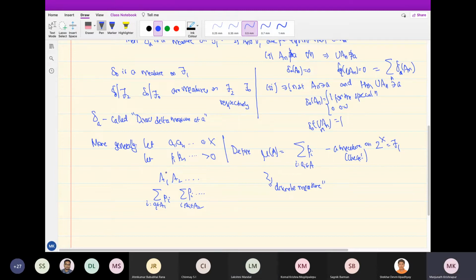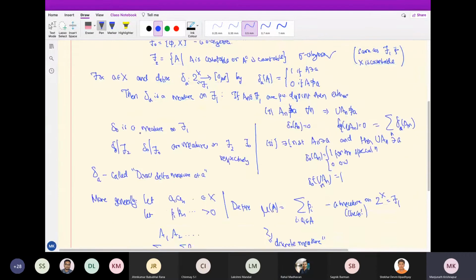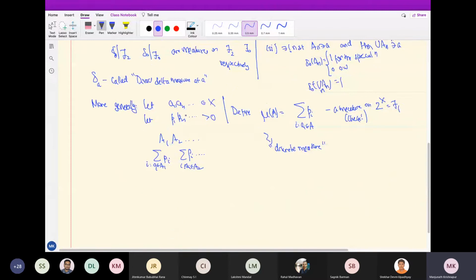Any other questions? Sir? In probability, we assume that the sum should be 1. In these cases, is there any other condition on P? Here P is greater than 0, but do we have any conditions on the total? No. You can even put plus infinity. Some of the Pi could also be plus infinity, if you want. So no restriction. A measure always gives non-negative weights, so they have to be non-negative, but they can even be infinity.